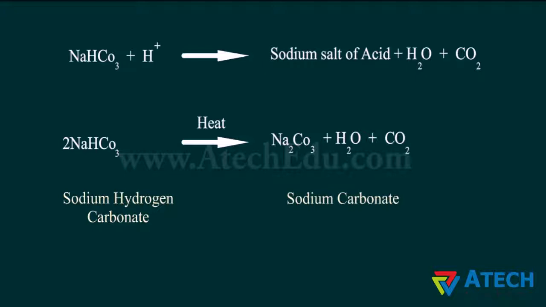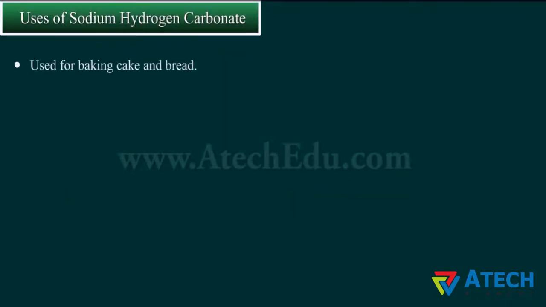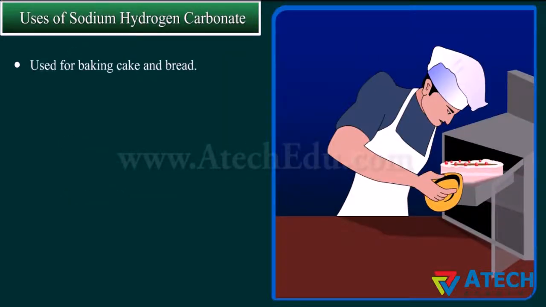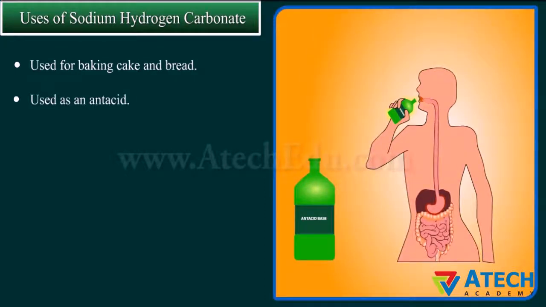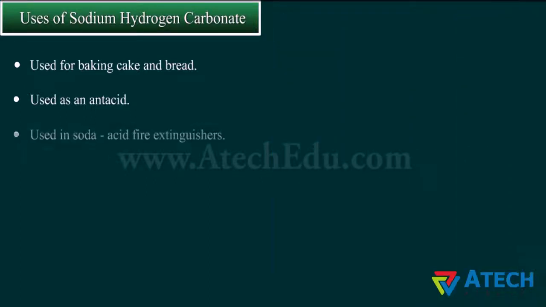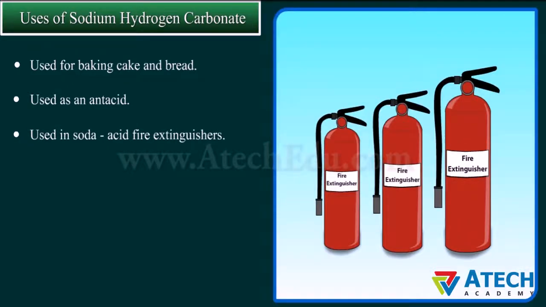Sodium hydrogen carbonate is used for baking cake and bread. Being alkaline, it neutralizes excess acid in the stomach and provides relief. Hence, it is used as an antacid. It is also used in soda acid fire extinguishers.